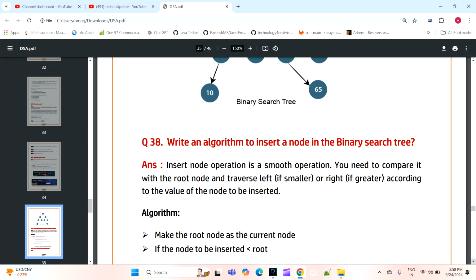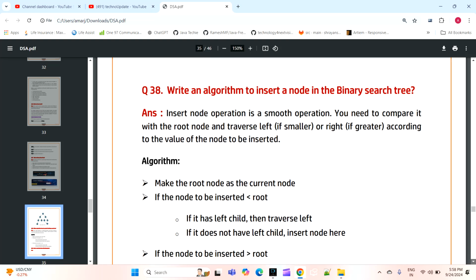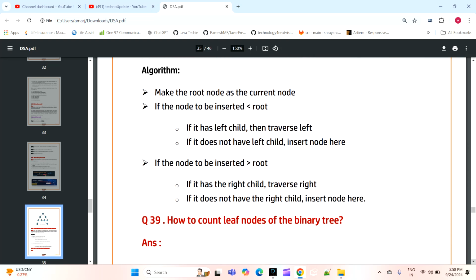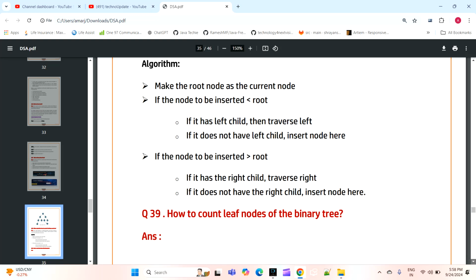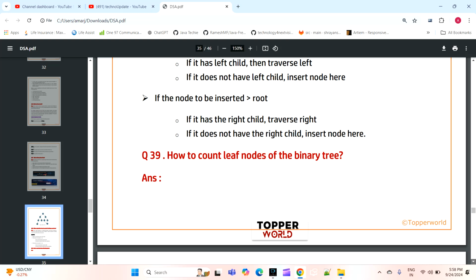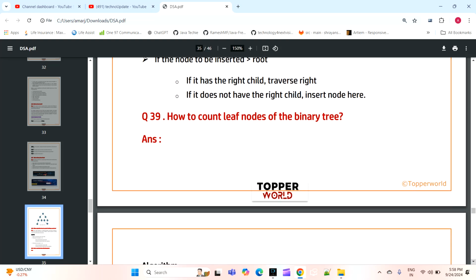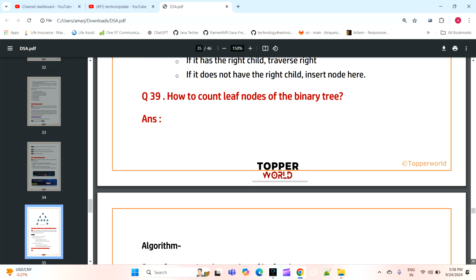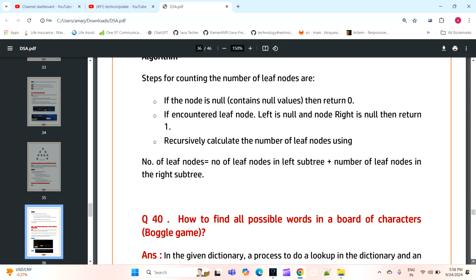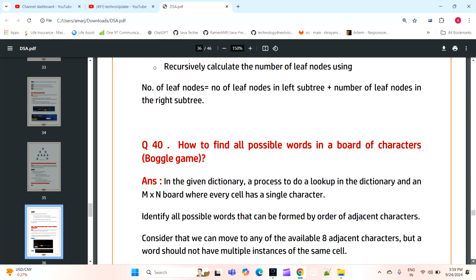And the next question is what is the algorithm to insert a node in the binary search tree? So we have algorithms which need to be followed. This is the algorithm we have to follow, creating the steps, and then we will write the logic for that. Now the next question is how to count leaf nodes in the binary tree. How we will count the leaf nodes in the binary tree. So for that this is the algorithm.